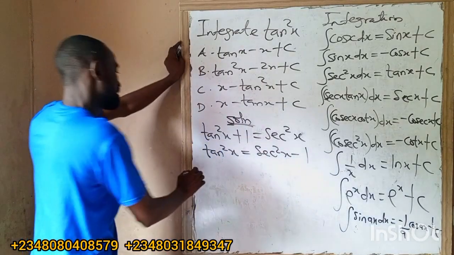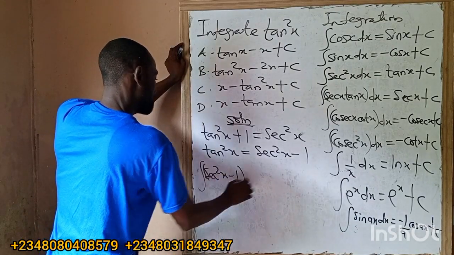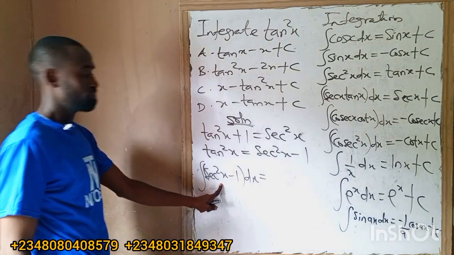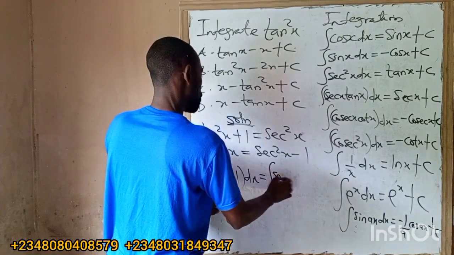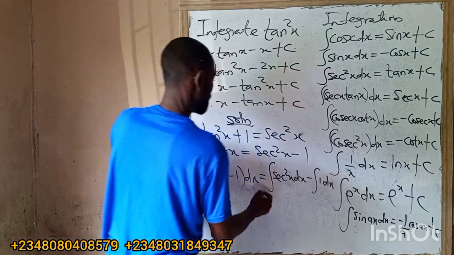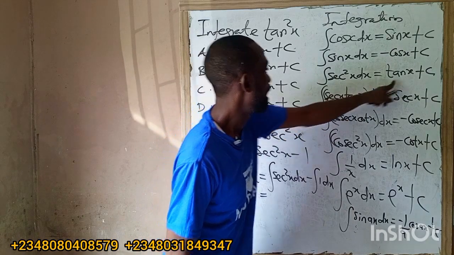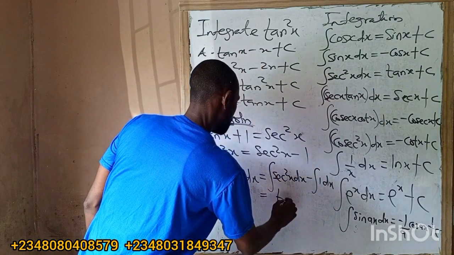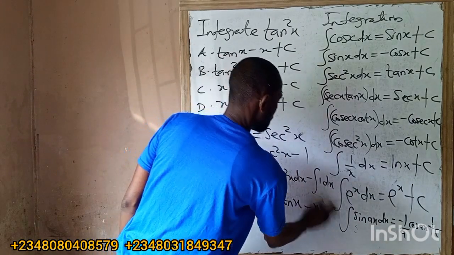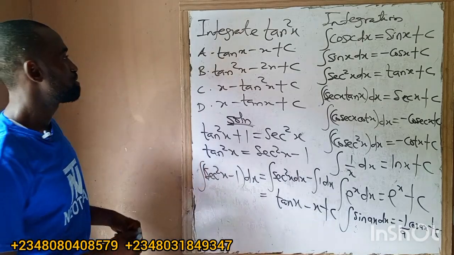So we have to integrate sec square x minus 1 dx. We'll now have the integral of sec square x dx minus the integral of 1 dx. When I integrate sec square x, I have tan x. And when I integrate 1, I have x, plus c.